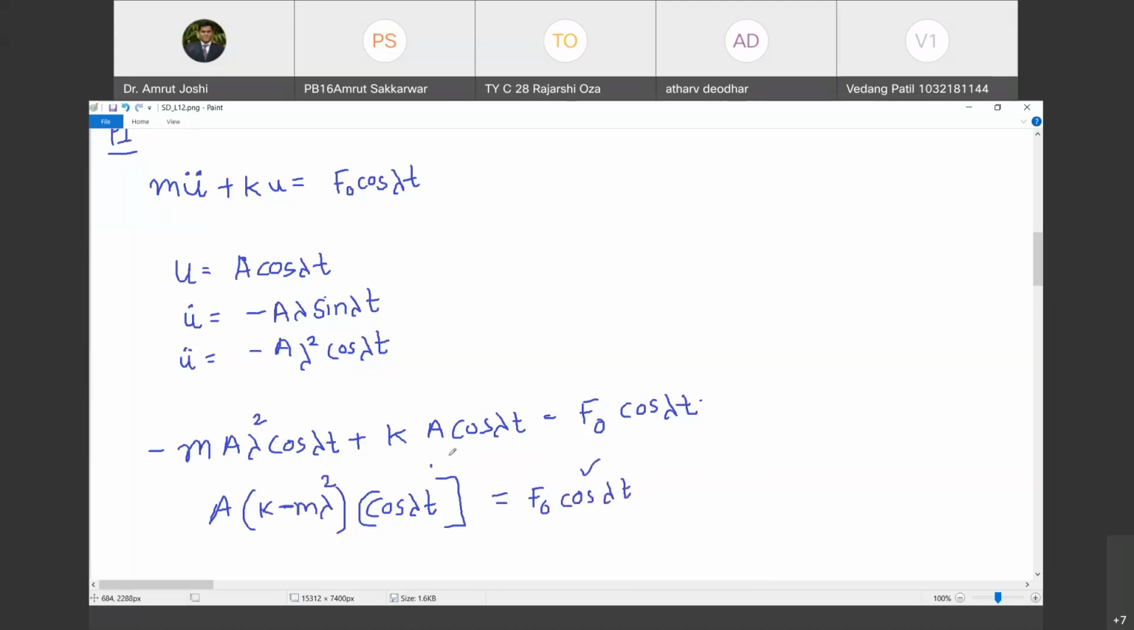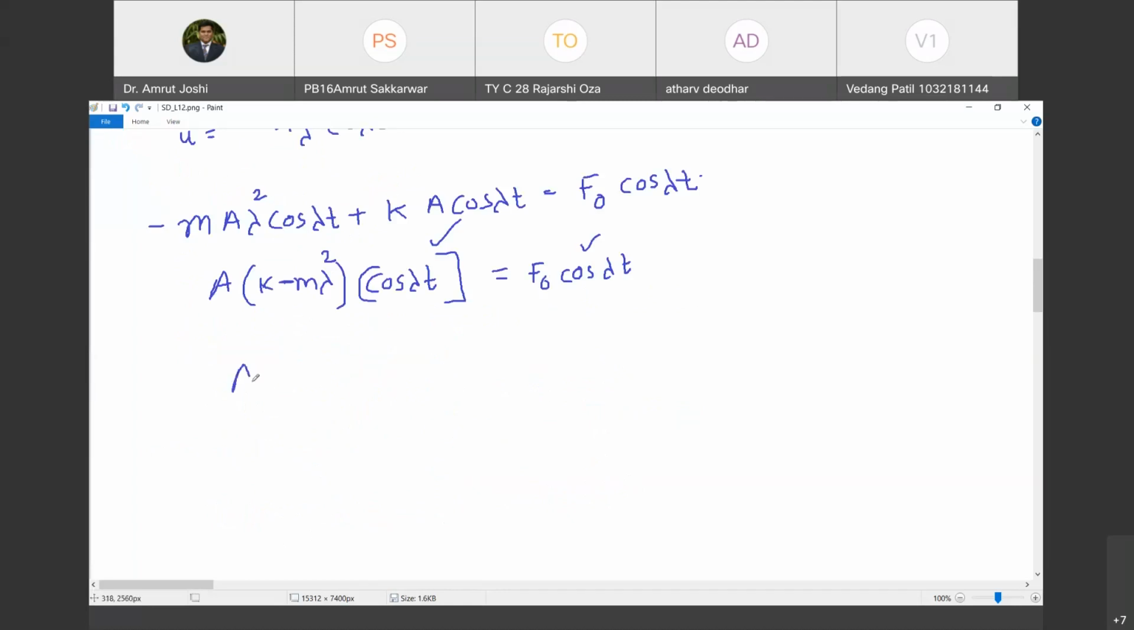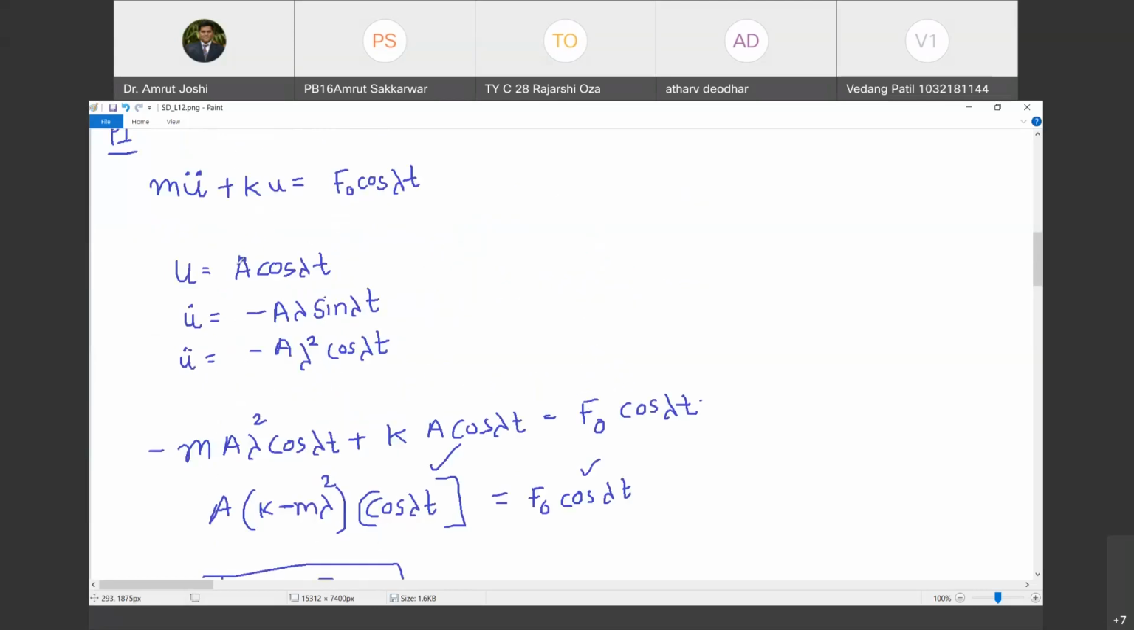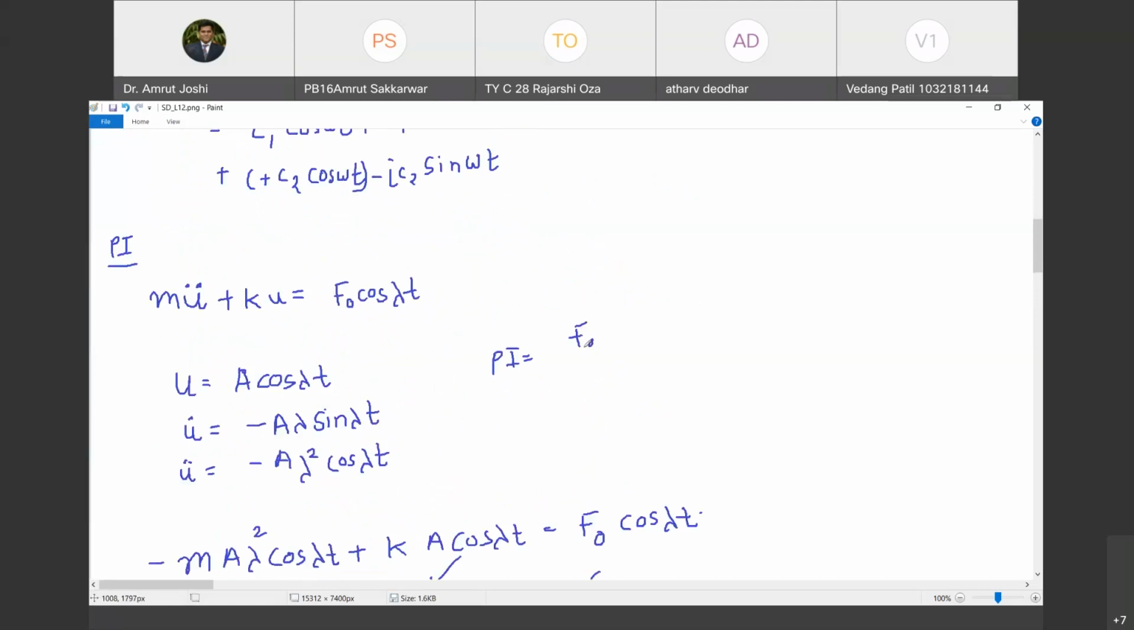So cos lambda t is the same on both sides. So what do I get? I get a is equal to f0 upon k minus m lambda square. Do you agree with me? Yes, sir. Back substitute this a here. So what is the particular integral? The particular integral is equal to f0 upon k minus m lambda square cos lambda t. Happy? Yes, sir. This is the particular integral.